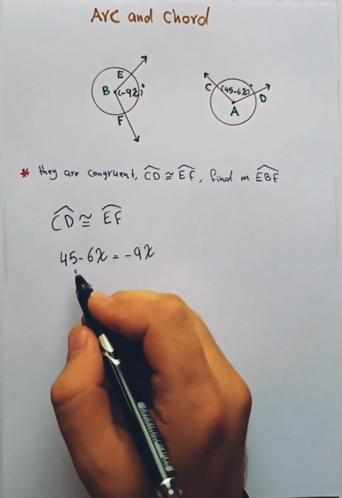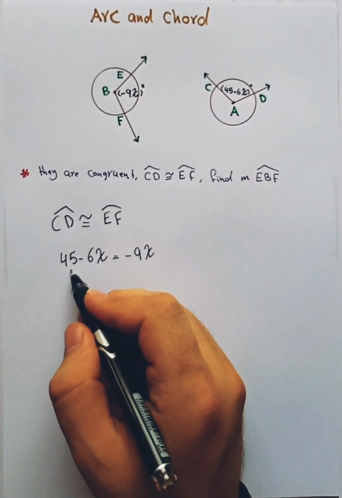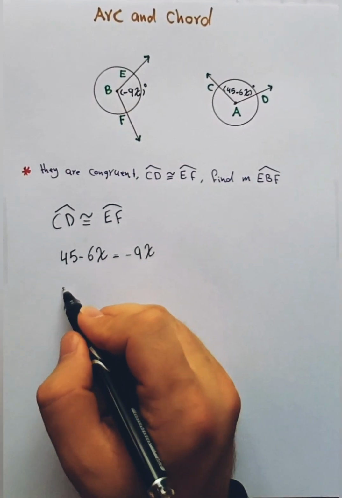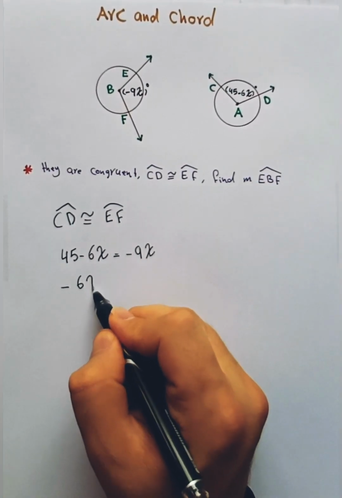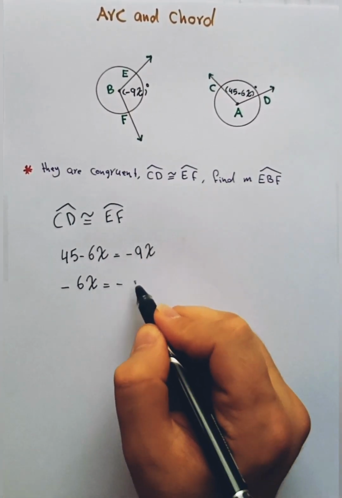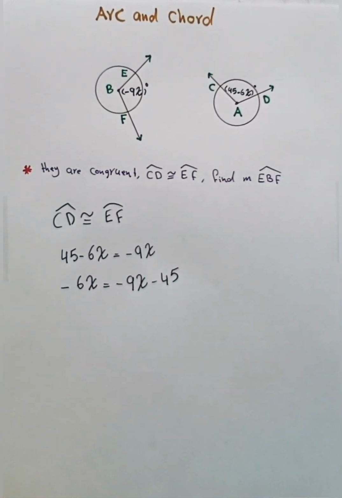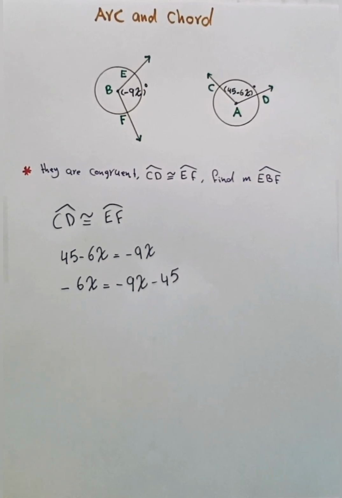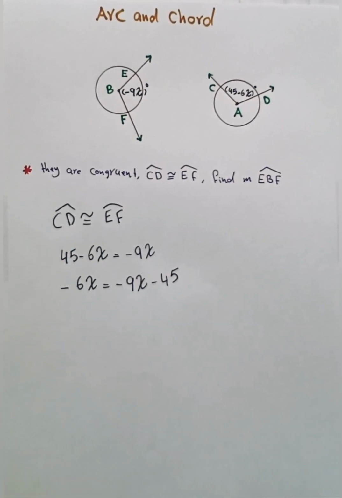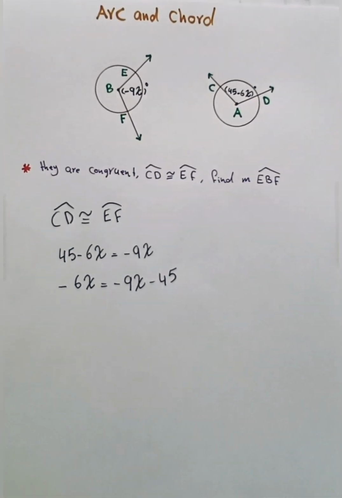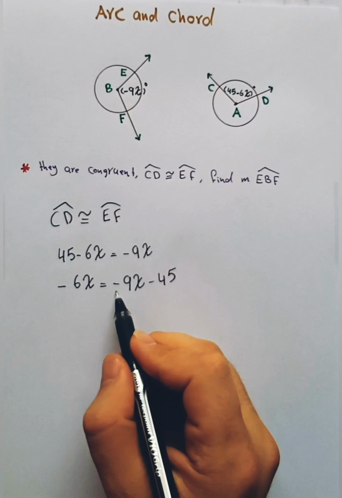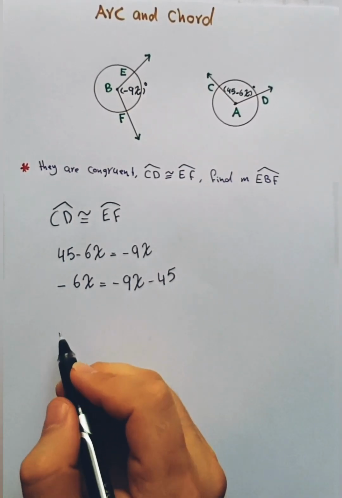After that, we can change the place of positive 45 to the right side. So we can say negative 6x is equal to negative 9x minus 45. After that, you have to change the place of negative 9x to the left side.